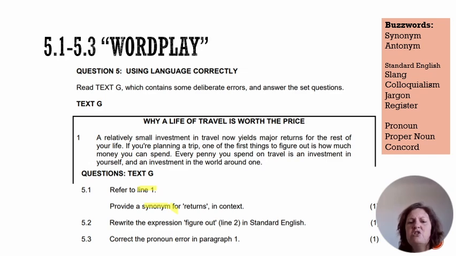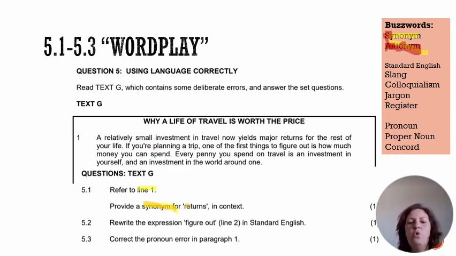All right, so if we look at our buzzwords, synonym and antonym, a synonym starts with an S, and so it's a word with a similar meaning, whereas an antonym starts with an A, which sounds different to S, and antonyms are opposites. So when they ask us for antonyms, we're looking for a word with the opposite meaning. But this time round, they've given us the nice basic one. They want a synonym, a word with a similar meaning.